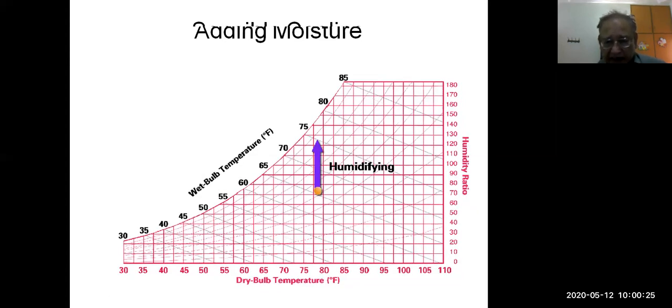Now a vertical line upward from this yellow dot, which is the state point, shows humidification. No heat is added or removed from the air. You can see at the bottom that temperature is constant. It is a vertical line, so that means dry bulb temperature is constant. Without changing dry bulb temperature, go vertically up. This will show you the humidification process.